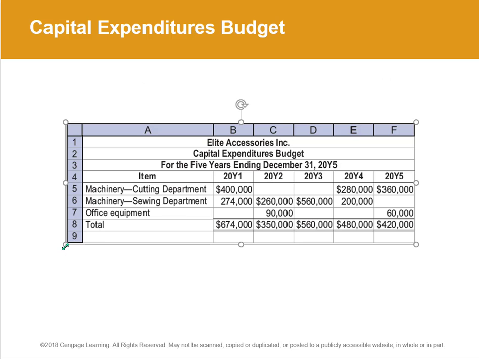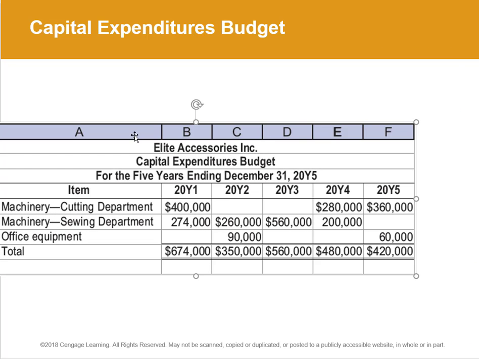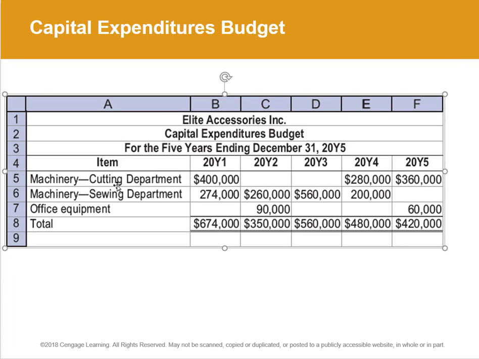And here's a capital expenditures budget. We've got machinery that we're going to buy and some office equipment that we're going to buy here. That's one way to do it. So these are extra expenditures that the company has to make.